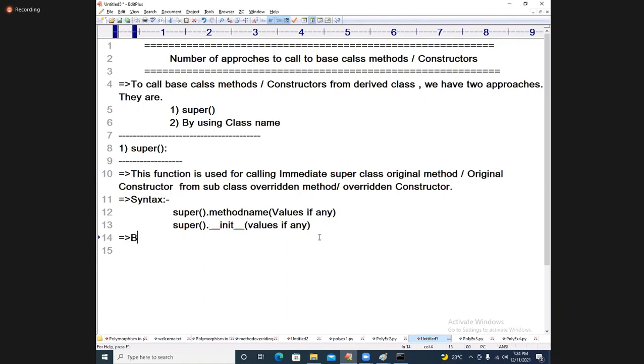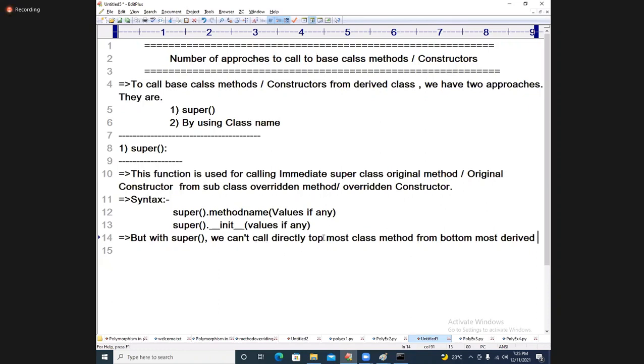This is related to that. With the super function, we can't call directly the topmost class method from the bottommost derived class.